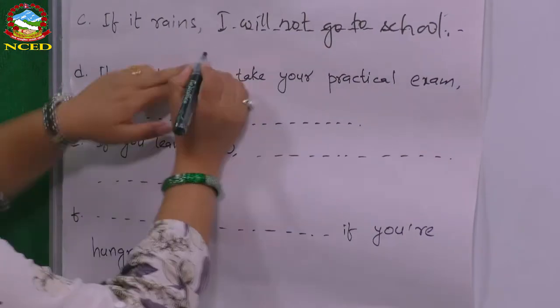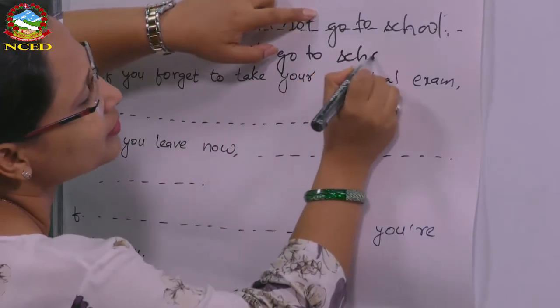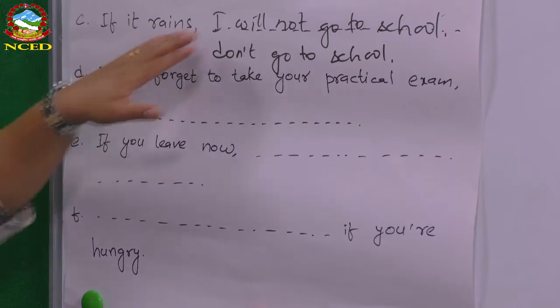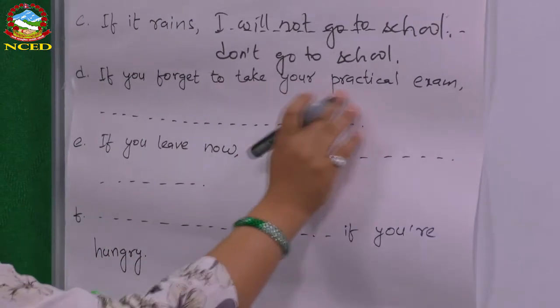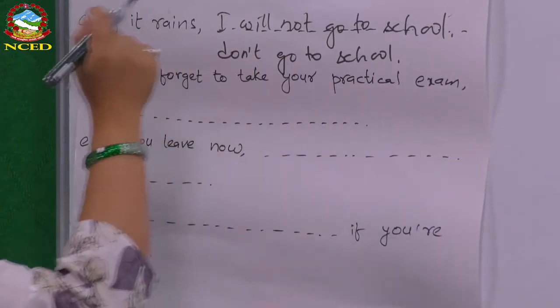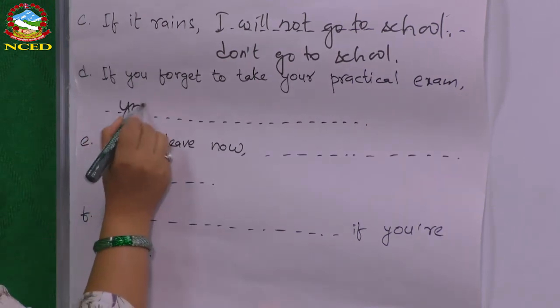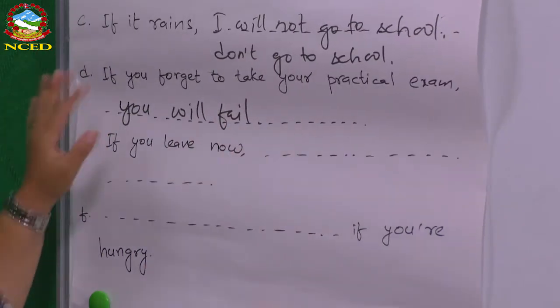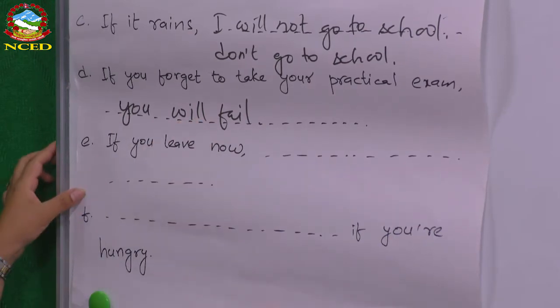For example, if it rains, don't go to school. Okay, this is also possible. So in case of these sentences, either you use simple future structure or imperative structure, that's fine, okay? If you forget to take your practical exam, what may happen? You will fail, okay? Simple example. If you forget to take your practical exam, you will fail. So that is a simple example.